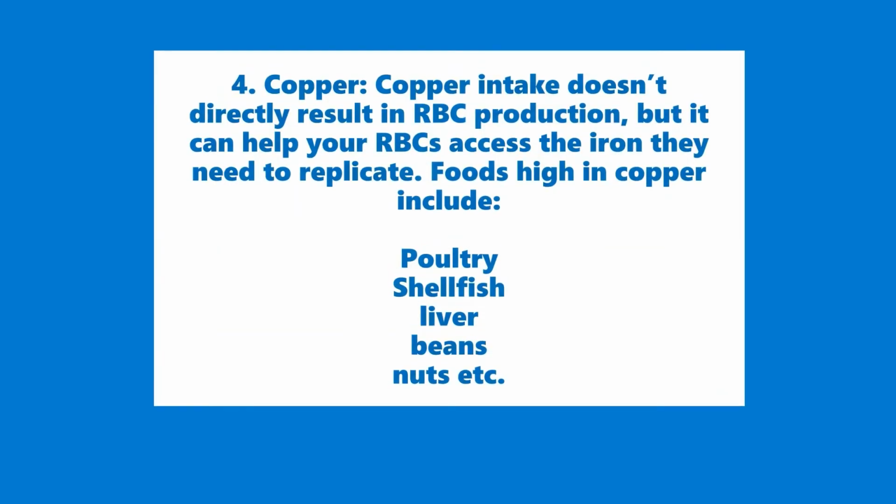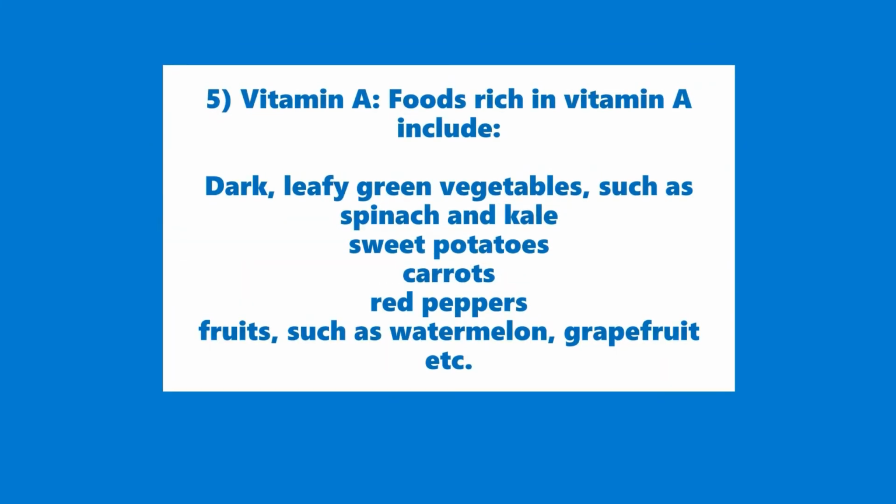4. Copper. Copper intake doesn't directly result in RBC production, but it can help your RBCs access the iron they need to replicate. Foods high in copper include poultry, shellfish, liver, beans, nuts, etc. 5. Vitamin A. Foods rich in vitamin A include dark, leafy green vegetables, such as spinach and kale, sweet potatoes, carrots, red peppers, fruits, such as watermelon, grapefruit, etc.